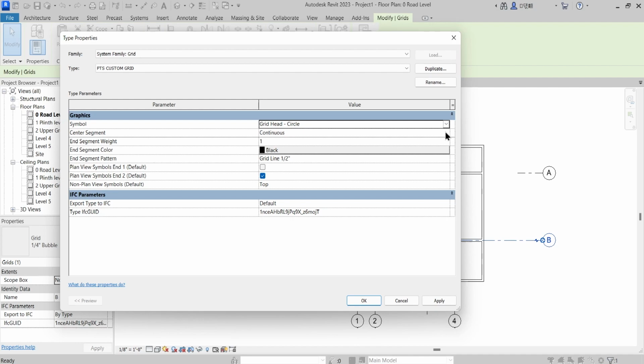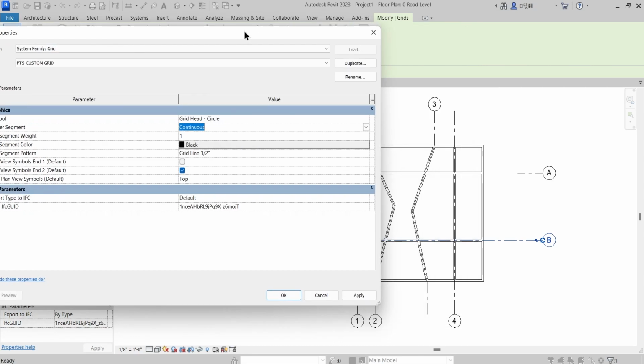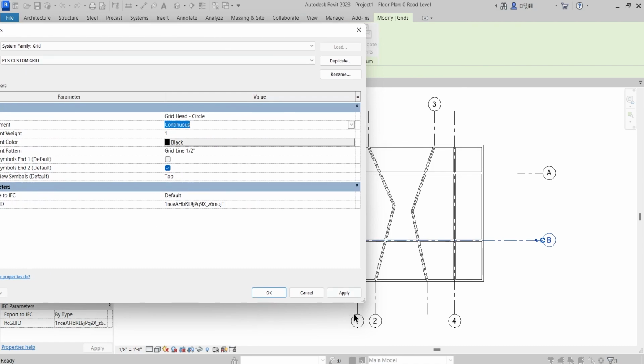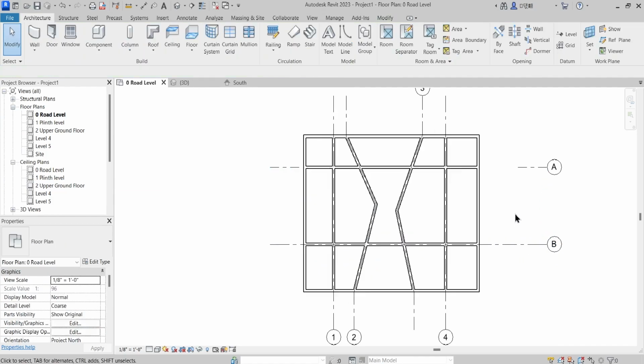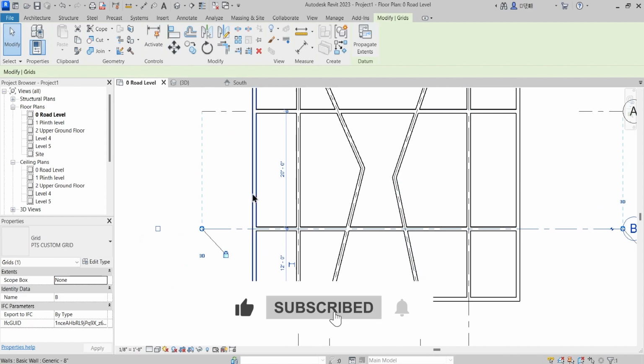The center segment in this case is whether you want to keep it continuous, or you don't want the center segment, or you want it custom. If you say that I want this to be continuous, and just apply and OK, that will have the center segment just like the earlier one.